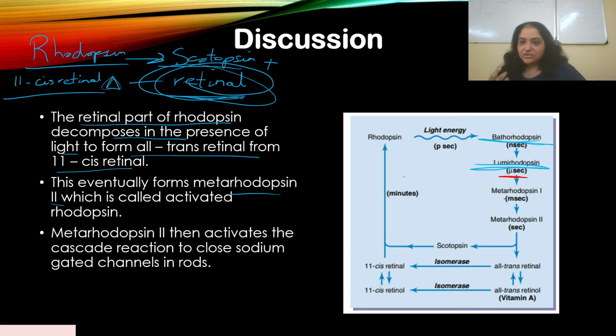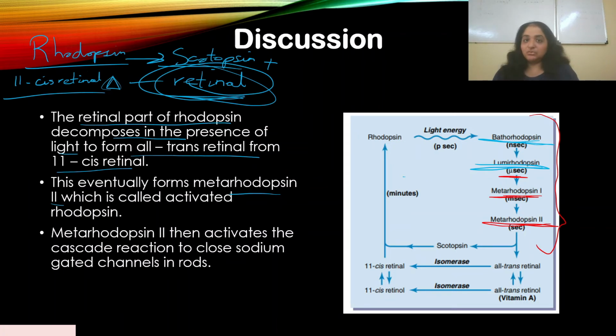Then it gets converted to meta-rhodopsin 1, and then that gets converted to meta-rhodopsin 2, which is quite a stable structure. So these compounds are being formed as and when scotopsin and all-trans retinol move away from each other. First bathorhodopsin is formed, then lumirhodopsin, then meta-rhodopsin 1. Eventually a more stable structure, meta-rhodopsin 2, is formed.